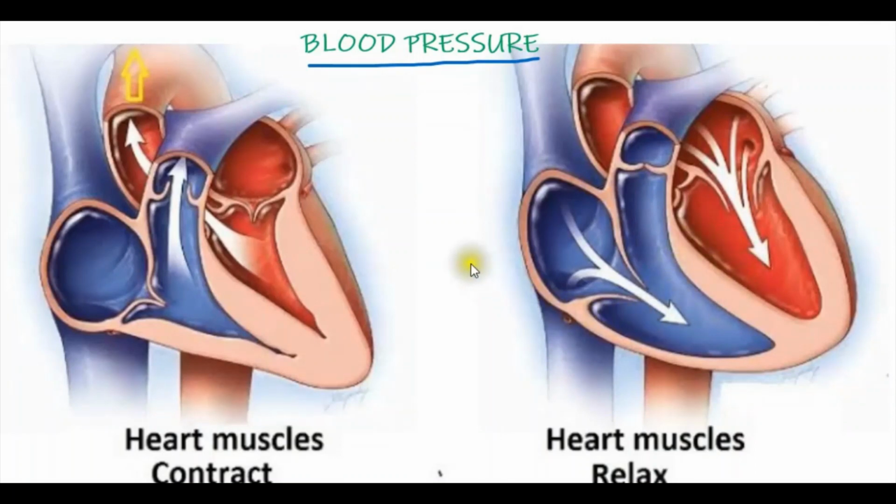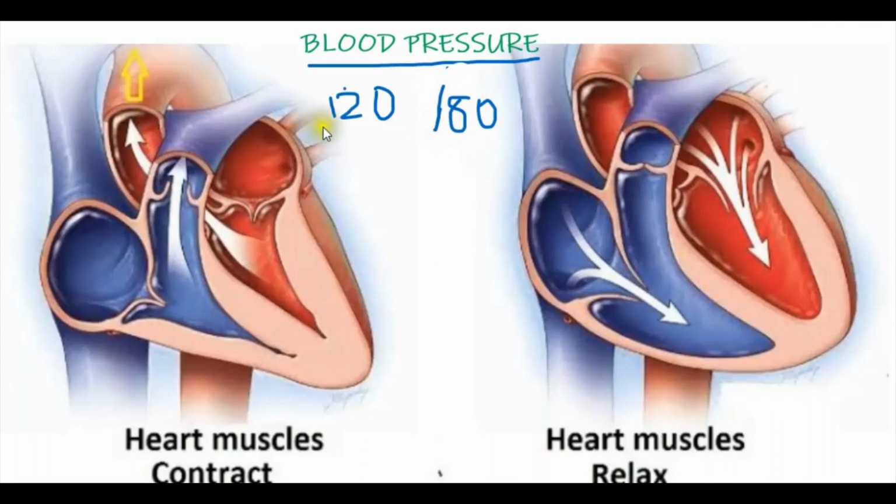Diastolic pressure. Now in a normal person, the blood pressure is 120 by 80. So normal blood pressure is 120 by 80. Understand? So what is the normal blood pressure? Normal blood pressure is 120 by 80.